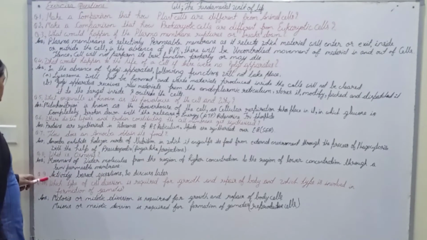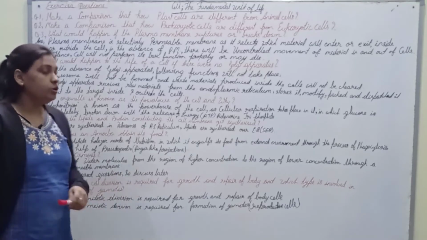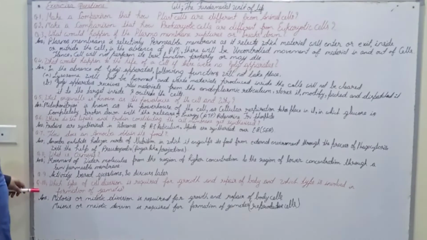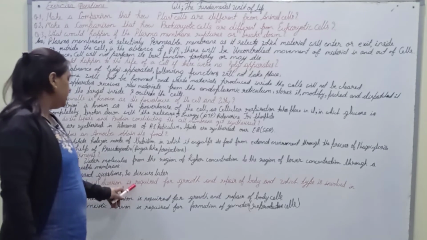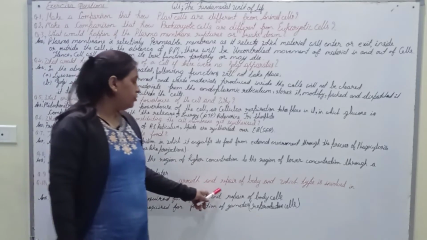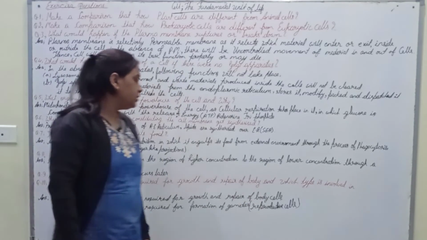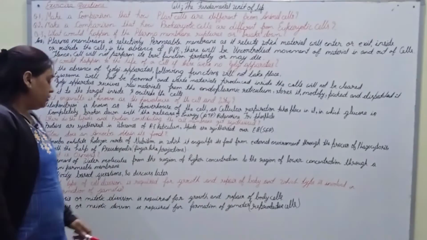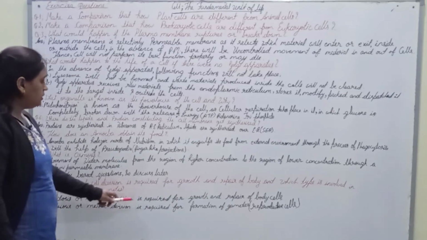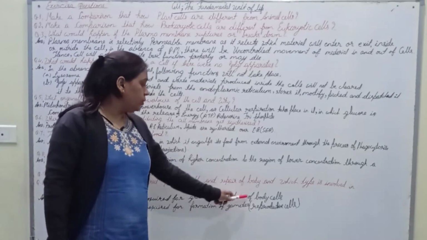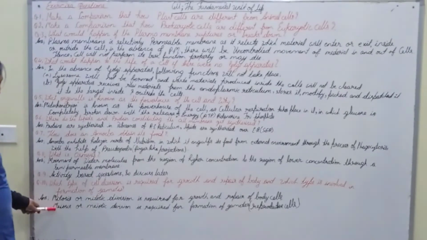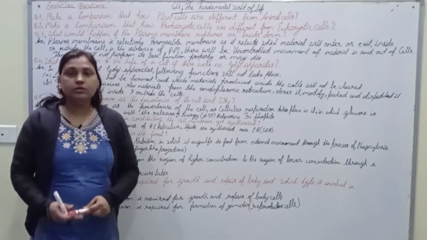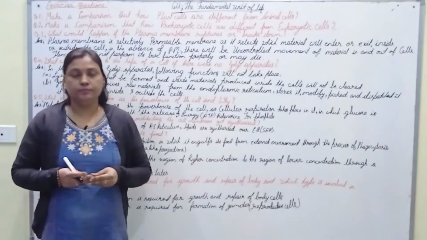Next question, question number 9th is activity based question. So, we will discuss later. And the question number 10 says, which type of cell division is required for the growth and repair of body and which type is involved in the formation of gametes? And the answer will be mitosis or mitotic division is required for the growth and repair of body cells, while meiosis or meiotic division is required for the formation of gametes or reproductive cells.